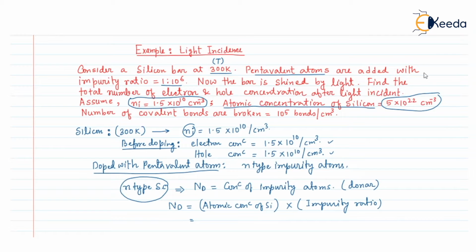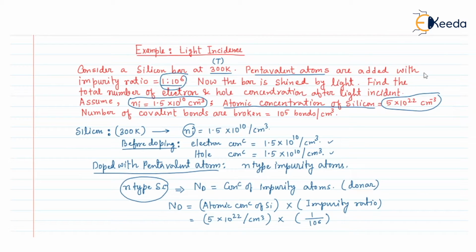So we can write 5 into 10 to the power 22 per centimeter cube into the impurity ratio, and the impurity ratio is given as 1 is to 10 to the power 6, so we write 1 divided by 10 to the power 6.